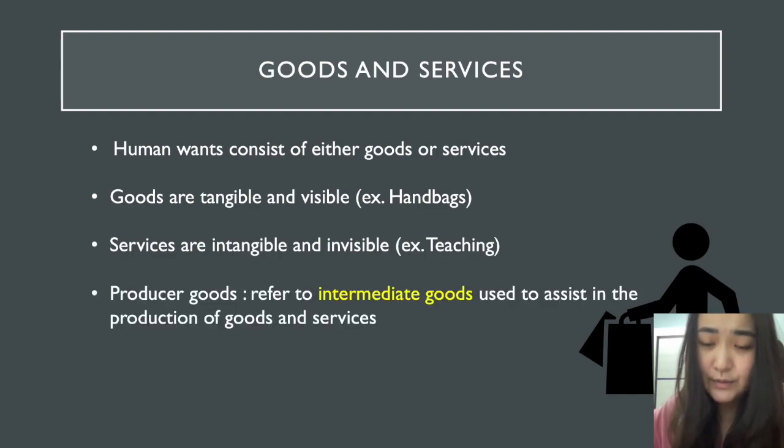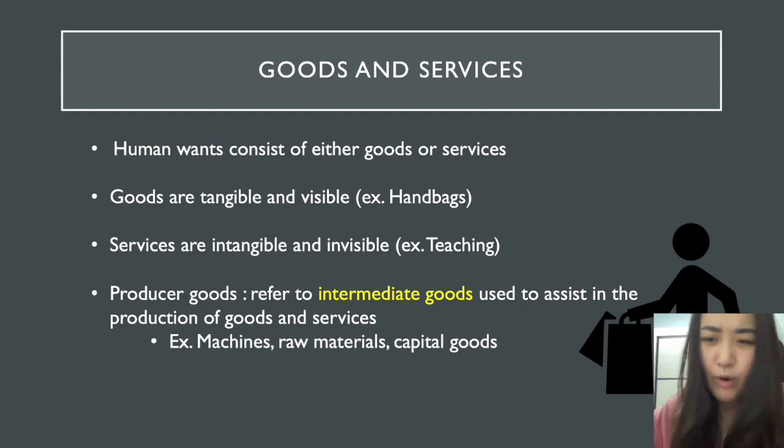Here are some terms that you will see frequently in microeconomics. In layman terms, producer goods refer to goods that the producer buys to produce final goods and services. That's why it's called producer goods, because these are the goods that the producer buys. For example, to produce a good, a producer needs to buy capital goods like raw materials and machines, and these are all producer goods.